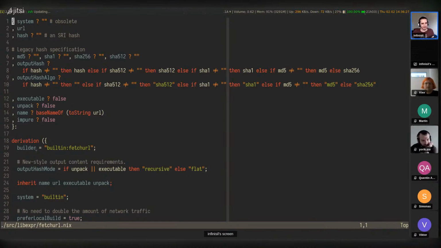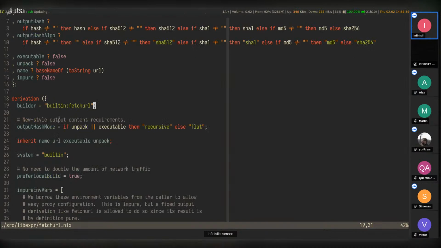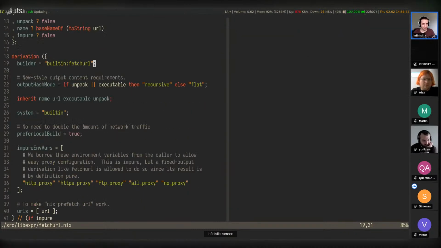So this is a derivation builder in Nix, and it uses this special built-in builder here, which internally, I believe Nix just uses curl or some fetcher library to do. And this is where we can start off at actually fetching more things from the internet. This is a more basic fetcher than the builtin fetchurl.